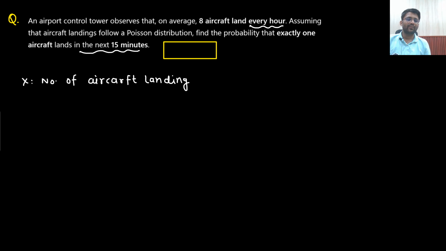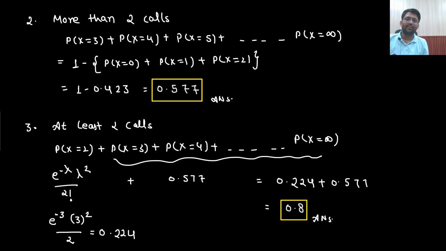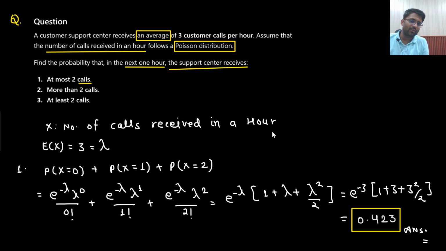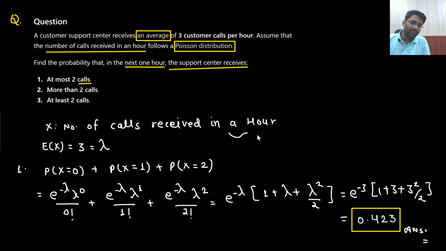After that you also need to write down something, no? Here what was the random variable x? Number of calls received in an hour. Here what was random variable x? Number of calls received in an hour. Here what was random variable x? Number of customer calls received in a day. Right? In an hour, in a day. So there is a time window.